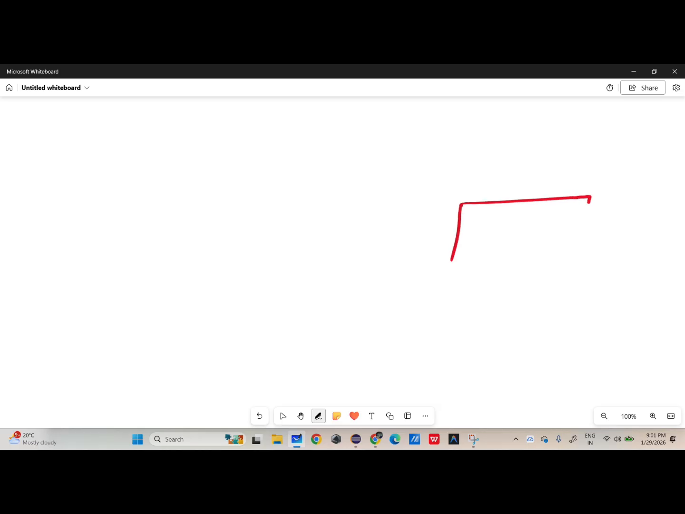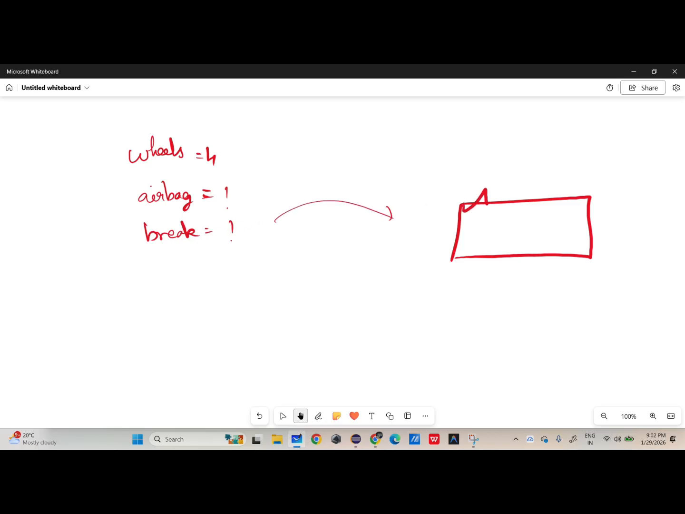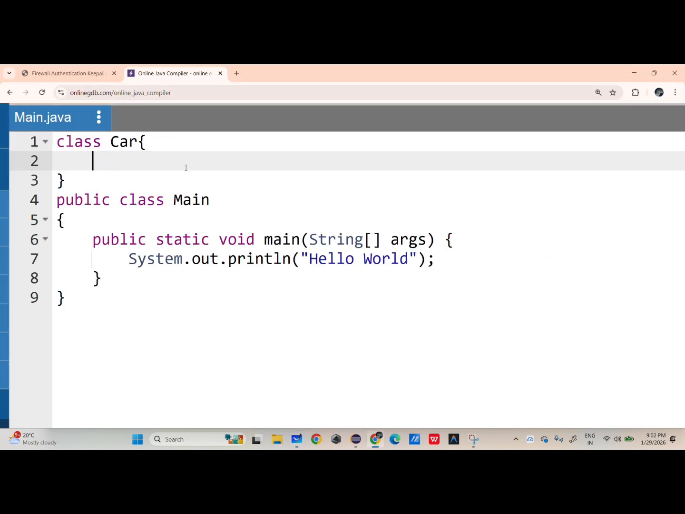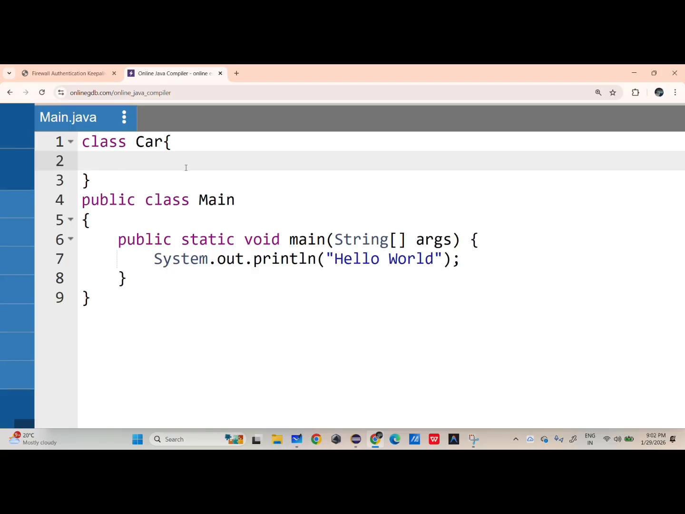So before creating a car, first you need to have a blueprint. In my car, what are the things that should be there? Likewise, I have to create a blueprint. So for example, 4 wheels and airbag should be there, and brake system should be there. I need to have these features, then only I can go to build this car. So first I need to create a class. To create a blueprint, you have to create a class.